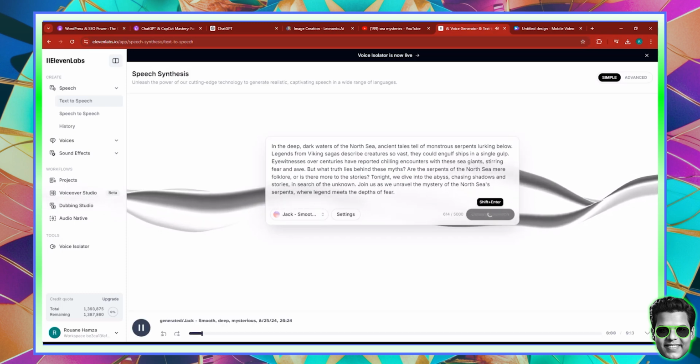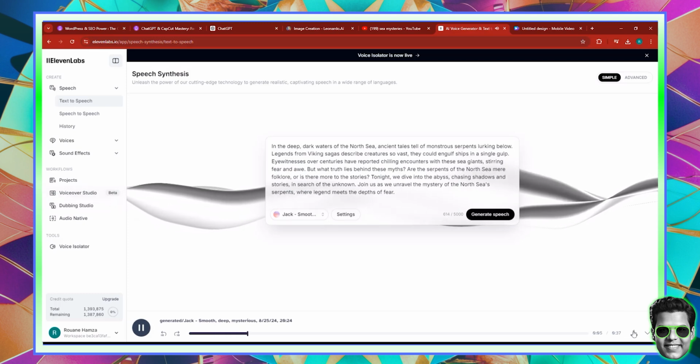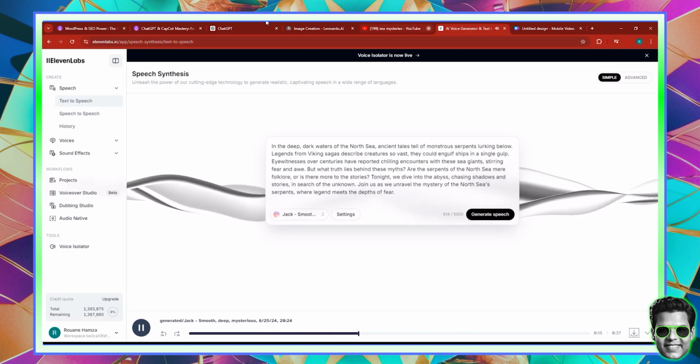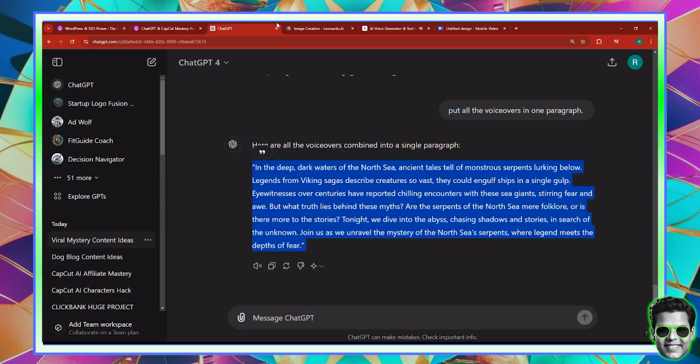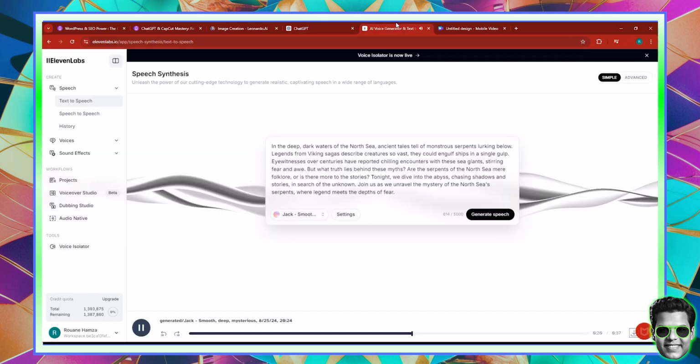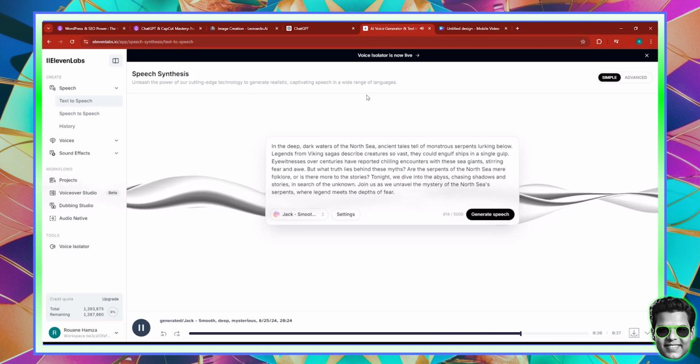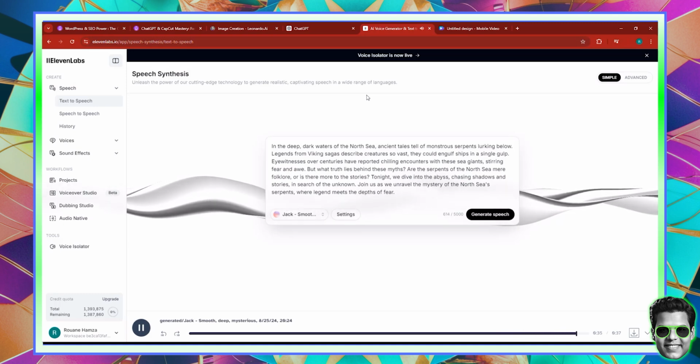In the deep, dark waters of the North Sea, ancient tales tell of monstrous serpents lurking below. Legends from Viking sagas describe creatures so vast they could engulf ships in a single gulp. Eyewitnesses over centuries have reported chilling encounters with these sea giants, stirring fear and awe. But what truth lies behind these myths? Are the serpents of the North Sea mere folklore, or is there more to the stories? Tonight, we dive into the abyss, chasing shadows and stories in search of the unknown. Join us as we unravel the mystery of the North Sea serpents, where legend meets the depths of fear.